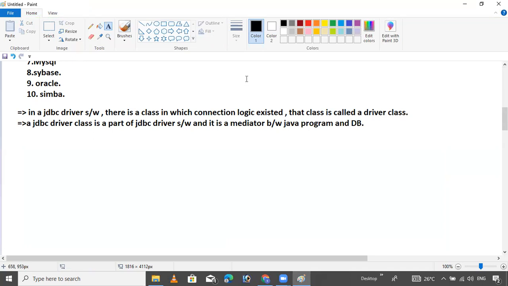So JDBC gives a specification. What is the meaning of specification? It means providing the documentation; JDBC will provide all these things.